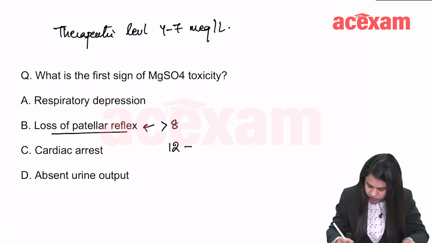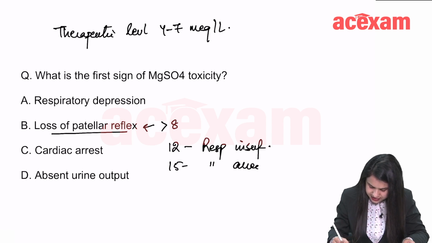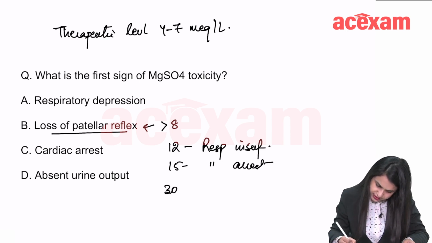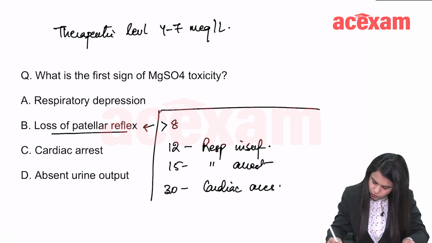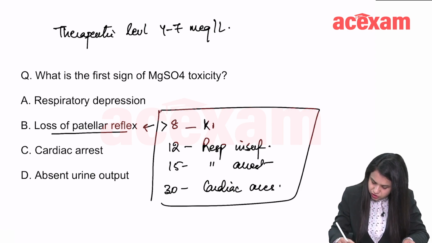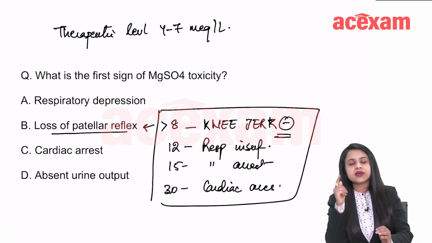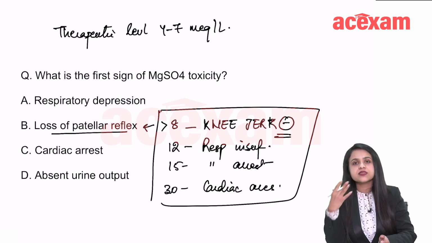At 12, you have respiratory insufficiency. At 15, you have respiratory arrest. And at more than 30, you have cardiac arrest. So this is what is seen. Absent knee jerk is the first sign of magnesium sulfate toxicity.